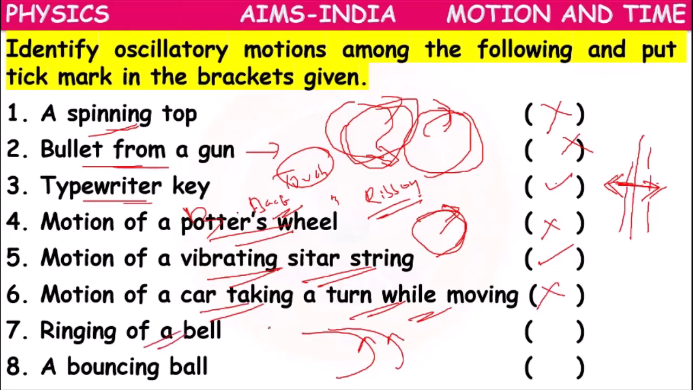Ringing of a bell. What happens to a bell? How will it ring? It will go and touch this side, come here, come to rest position, go and touch that side, comes to rest, go and touch that side, comes to rest. It is a to and fro motion. Oscillatory motion. Bouncing ball. The ball comes to the ground, goes up, comes to the ground, goes up. This is also oscillatory motion. Like this, in our daily life, we can categorize some of the motions as oscillatory motions.